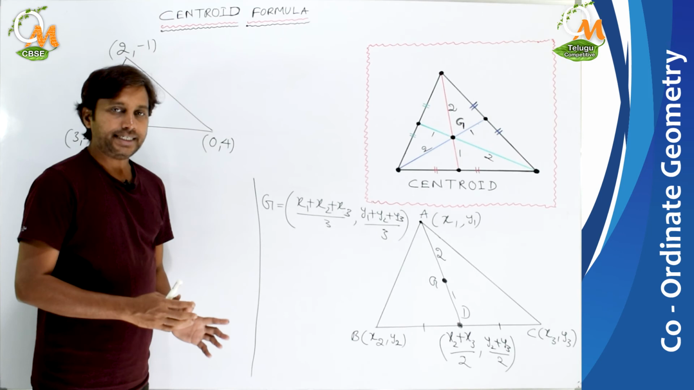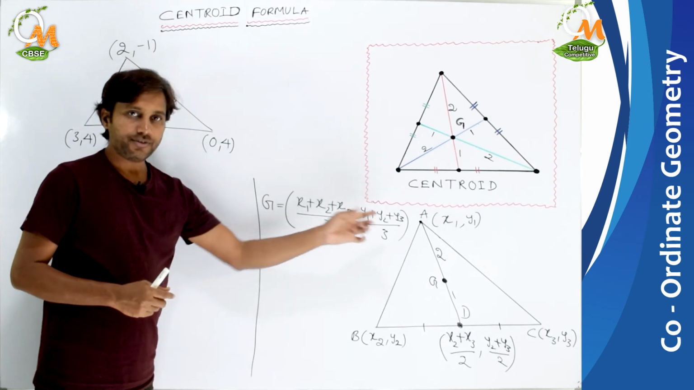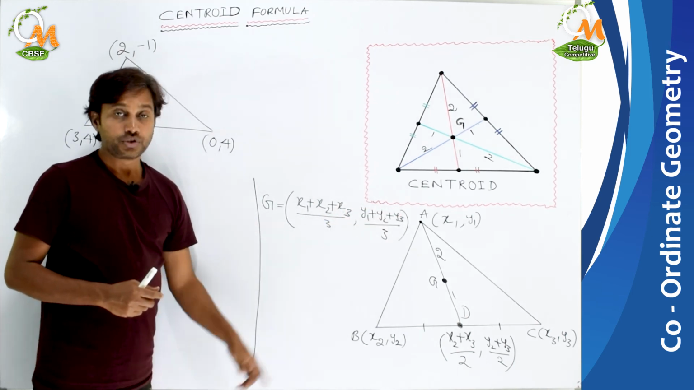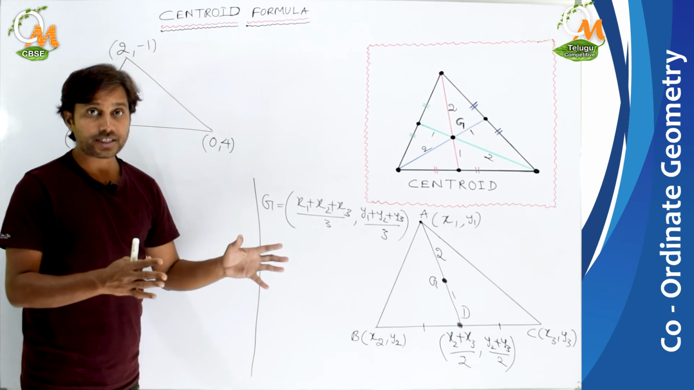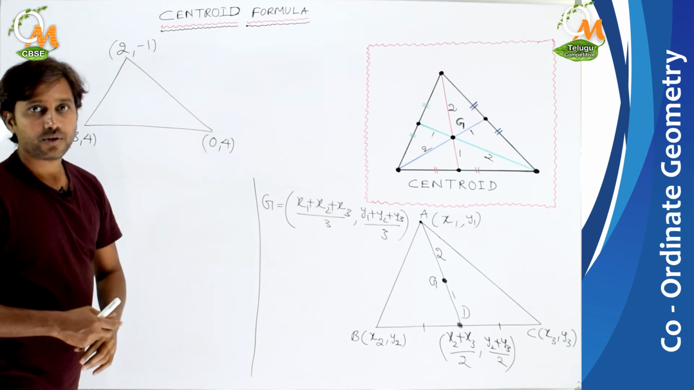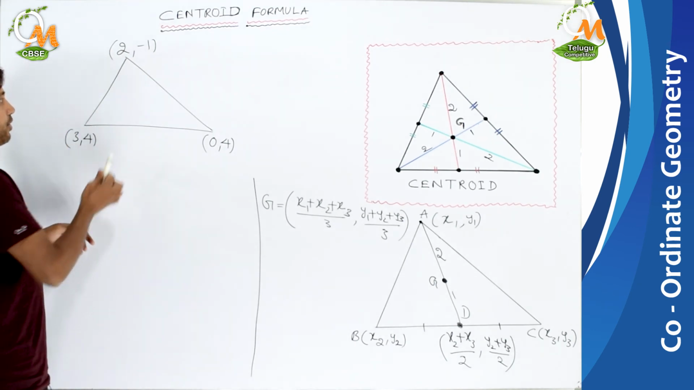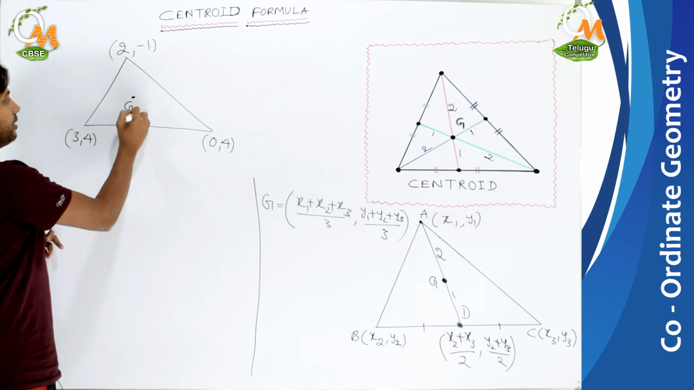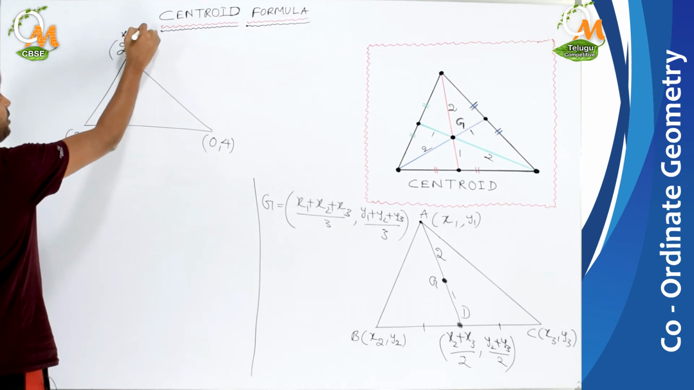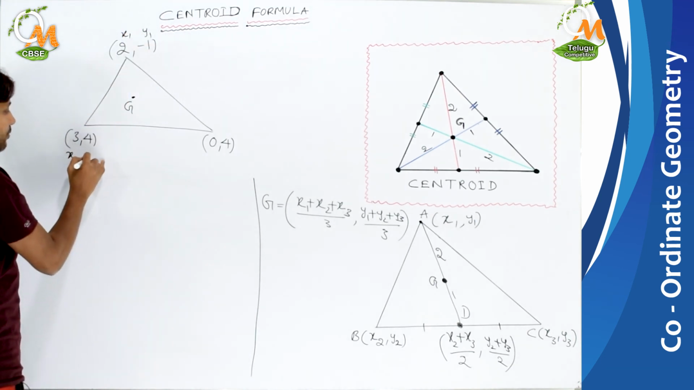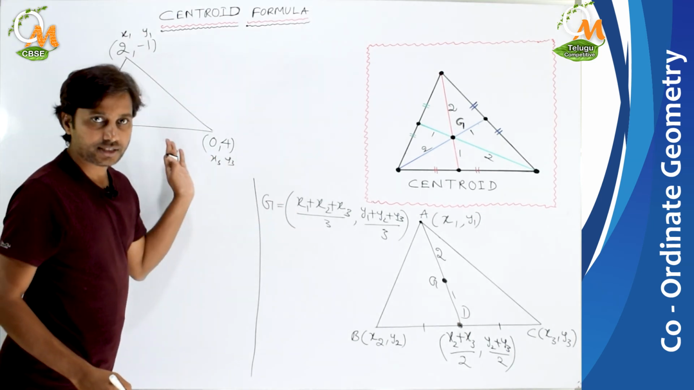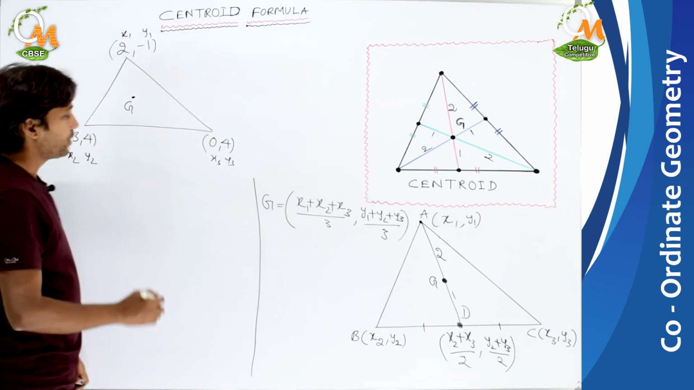As we obtained the formula to find the centroid, which is (x1 + x2 + x3)/3 and (y1 + y2 + y3)/3, using this we need to find the centroid of the triangle whose vertices are (2, -1), (3, 4) and (0, 4). Let us assume the first as x1, y1, the second as x2, y2, and the third as x3, y3. Now can we use this formula to find the centroid of this triangle? Yes. So find it out.